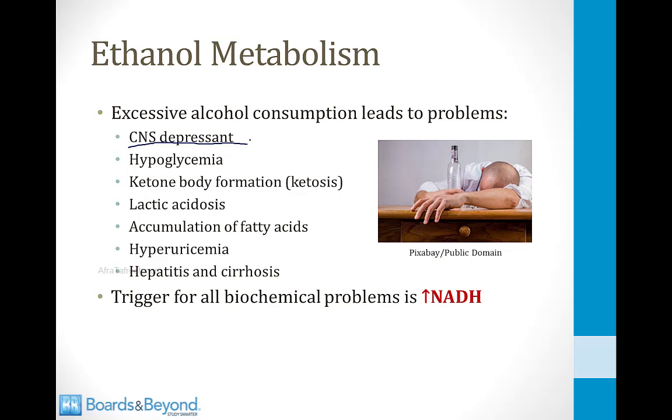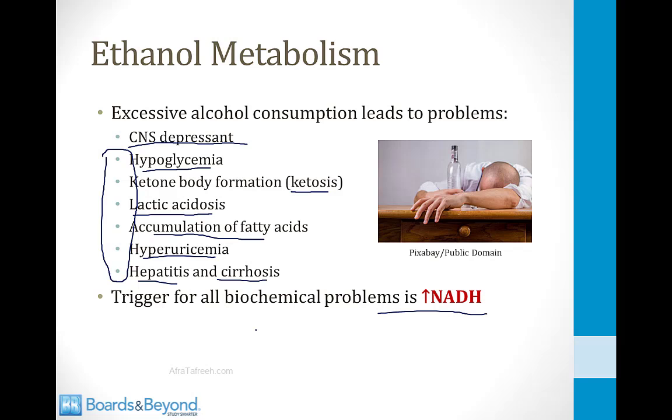These other items I've listed on the screen are the biochemical consequences of too much ethanol consumption. If you drink too much alcohol, you can develop hypoglycemia. You can form too many ketone bodies and develop ketosis. You can develop a lactic acidosis. Fatty acids can accumulate in the liver. You can develop hyperuricemia, which can lead to gout, and you can also develop hepatitis and cirrhosis. And as we will see, all of these items are biochemical consequences that result from too much NADH, because like I showed you on the last slide, there is lots of NADH produced when you metabolize ethanol in the liver.